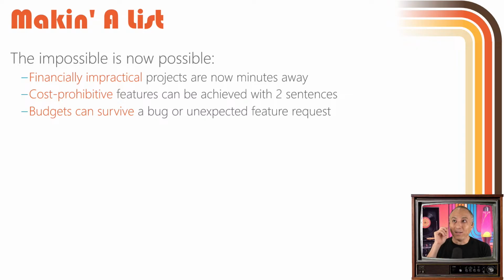One thing can absolutely blow your budget. And so with the AI tools, reasonable budgets can survive a bug, an unexpected feature request, or something that you didn't plan for, which before could cause arguments, bad relations, billing arguments, all sorts of issues like that. So let's talk about that.